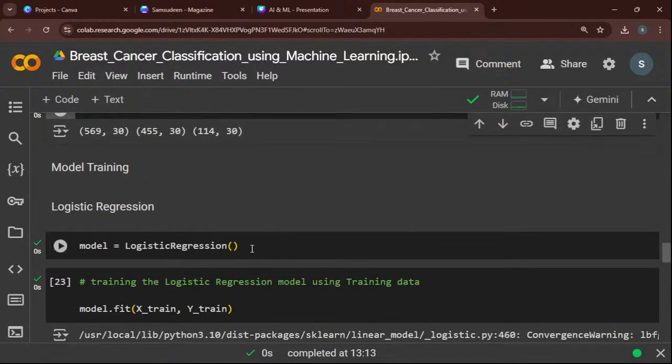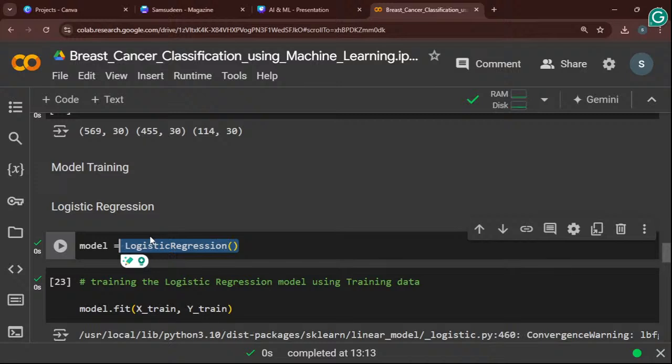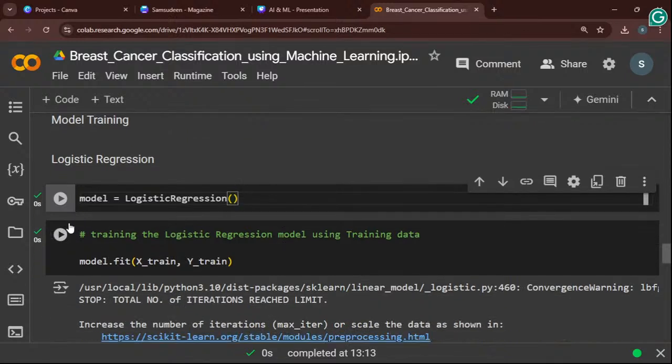Do you see that logistic regression? I will show you in my slide, right? Logistic regression is used for classification and also for regression problems. Now our breast cancer project is a classification problem. Classification means categorical type, so it's affected or not. These are the two kinds of output we will get: this person is affected or not. That is classification.